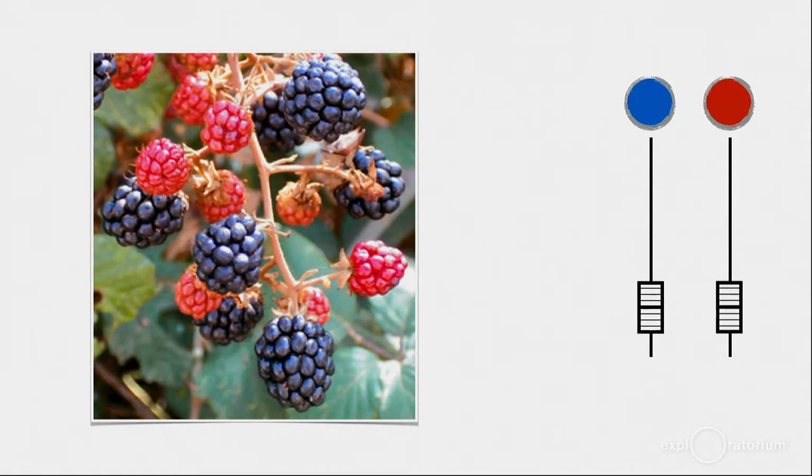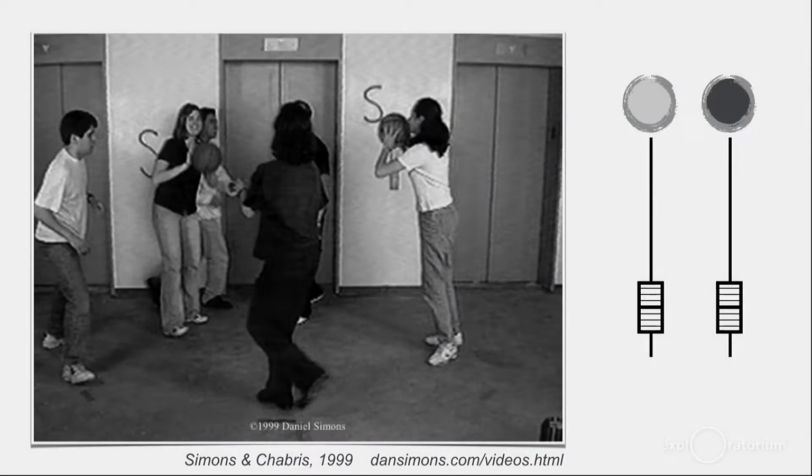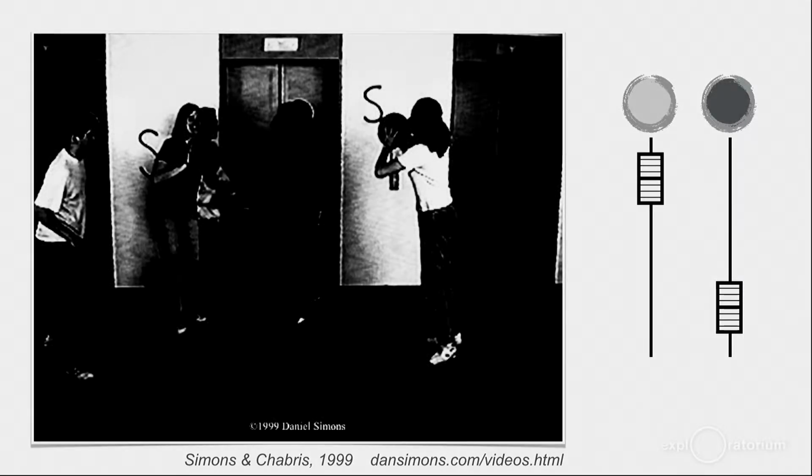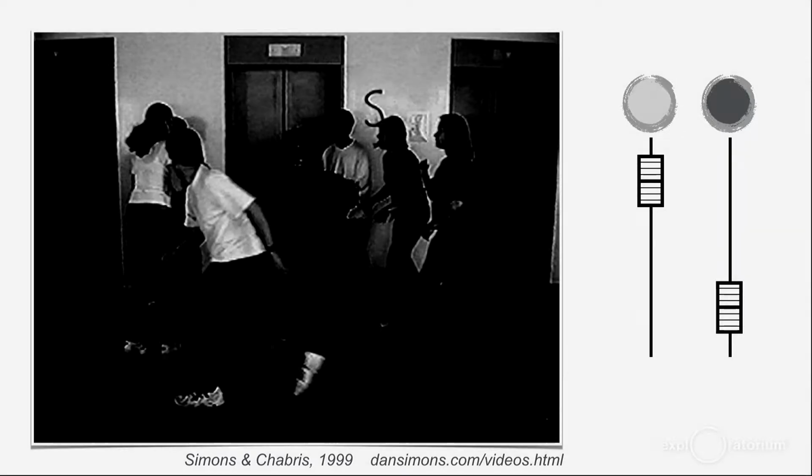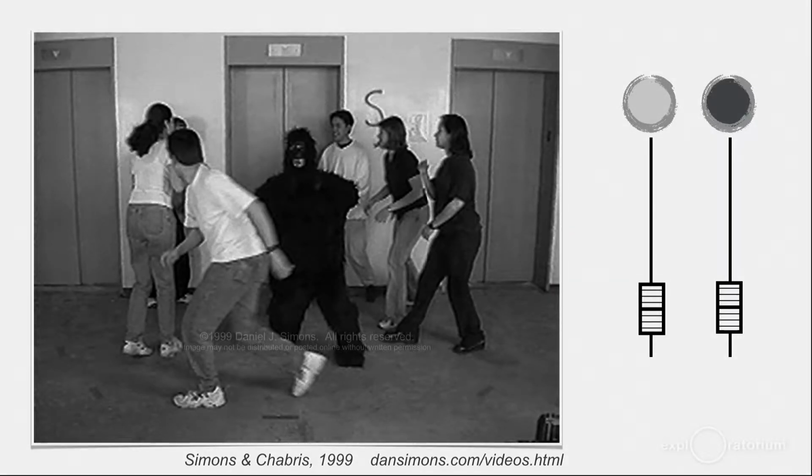This process can be so powerful, it really does literally change what you see, at least for the representation in the back of your head. I'm sure most of you in this room have seen this demonstration of watching a basketball game between the white-shirted team and the black-shirted team, and your job is to count the passes from the white-shirted team, which causes you to turn up the gain on the light shirts, so you're seeing something like this in the back of your brain. Then as the video goes on, you have this gain knob turned up so high that you don't notice what you would notice if you weren't counting the white team: that there's a gorilla walking through the middle of the basketball game.